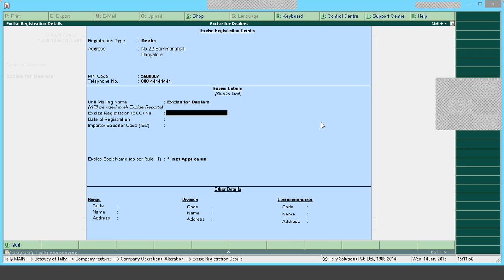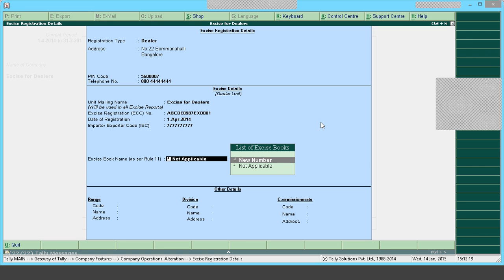This will be a 15-digit PAN-derived number, where the first 10 digits would be the company's PAN number, the next 2 digits would be XD, denoting excise for dealer, followed by the subsequent 3 digits. And then I'll specify the date of registration, importer exporter code, and excise book name.